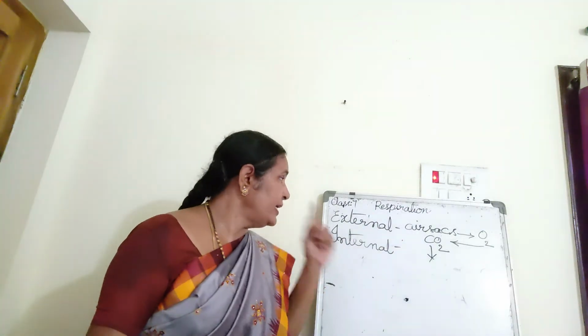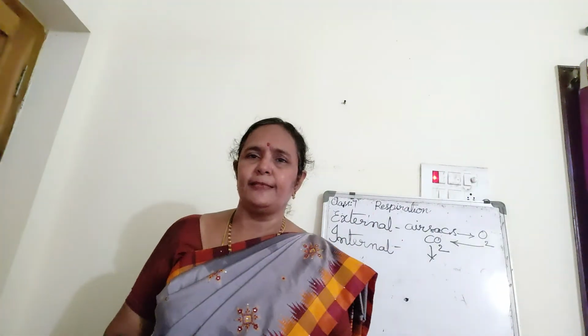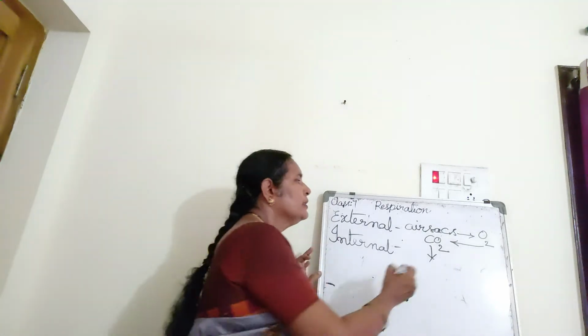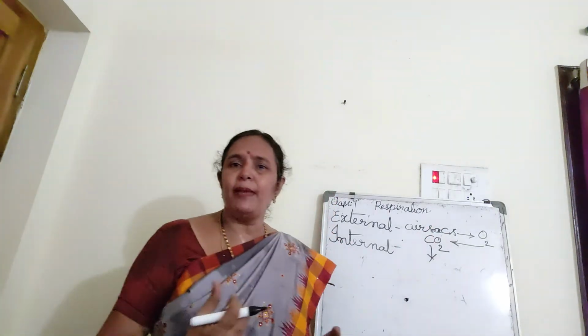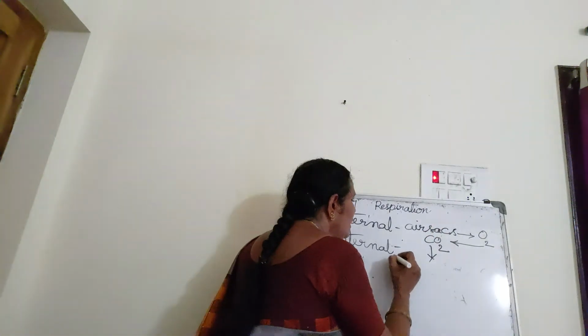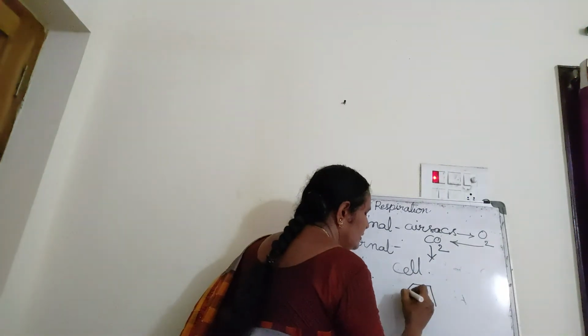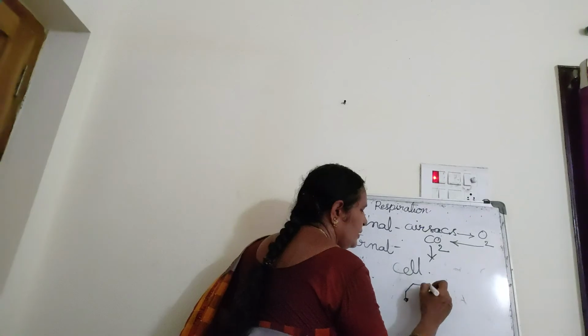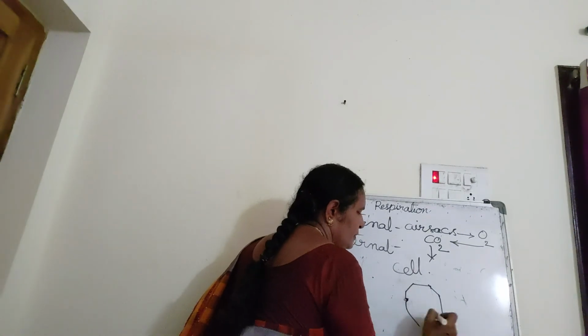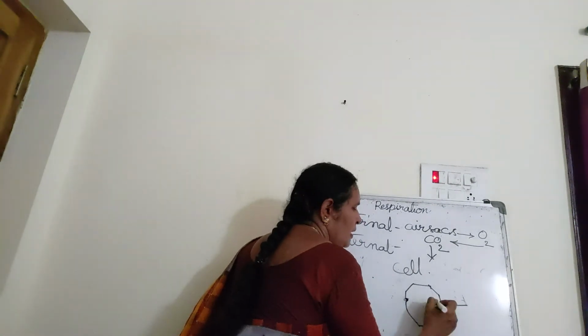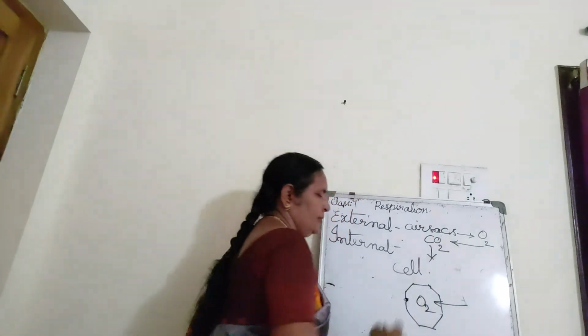So, now internal respiration. What is internal respiration? I am telling you, from the air sacs, the blood takes the oxygen to the cell. Suppose this is the cell. The oxygen enters in.